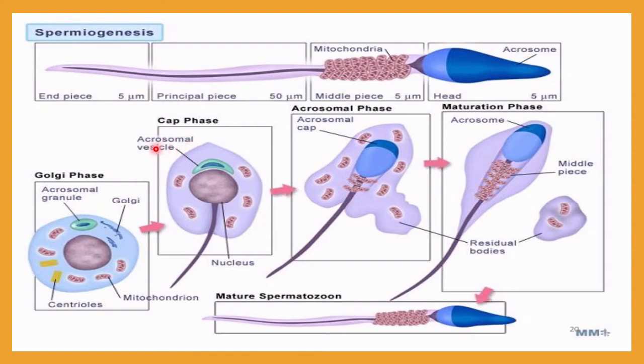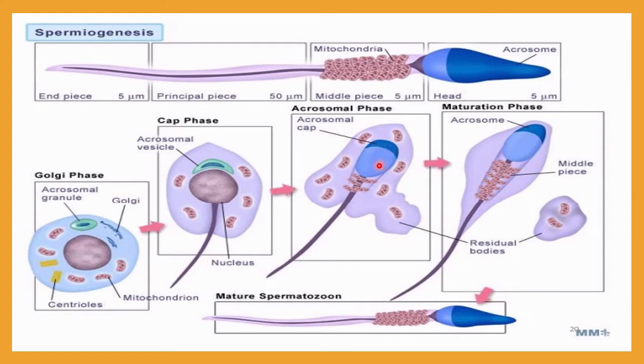Okay, so this acrosomal vesicle, that granule, becomes cone shaped like this. As a result, it will look like a cap, and that's why it is called the cap phase. The tail formation is initiated here. In the center you can see the nucleus, and now it will enter the acrosomal phase. And the acrosomal cap you can see here.